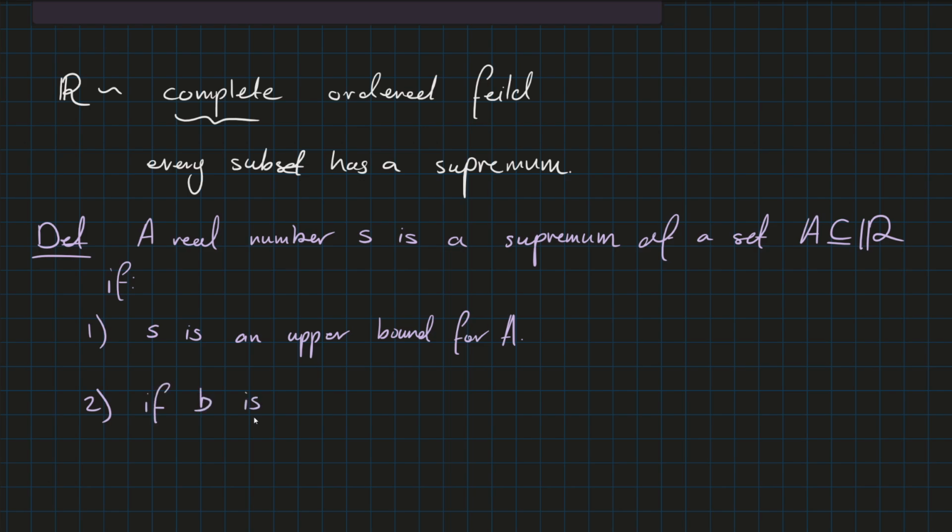So if B is any upper bound for A, then S is less than or equal to B, right? This number S, which we're claiming is the supremum, is the least upper bound.